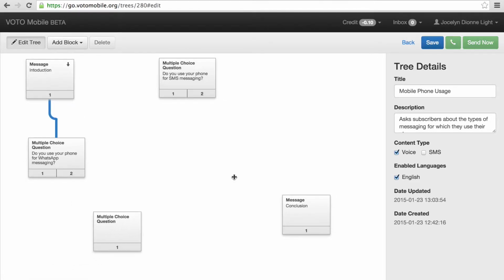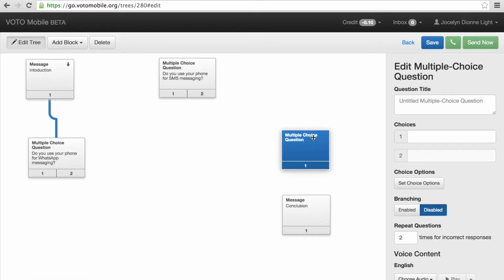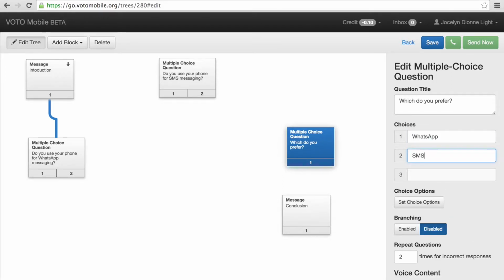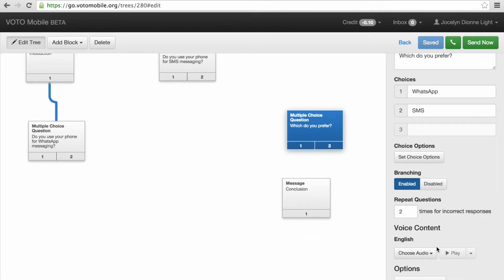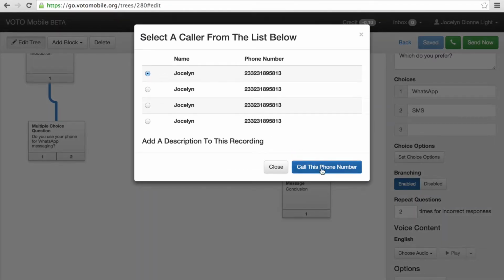Let's ask the subscribers if they prefer WhatsApp or SMS. Choice 1 for WhatsApp and choice 2 will be SMS. I need to include audio content for this question, and an easy way to do that is to use call to record. Call to record is great because it allows anyone to record the audio content for a block from their mobile phone. I will call myself to record.